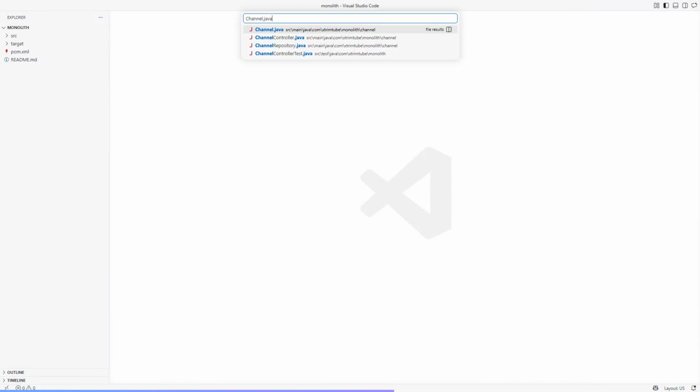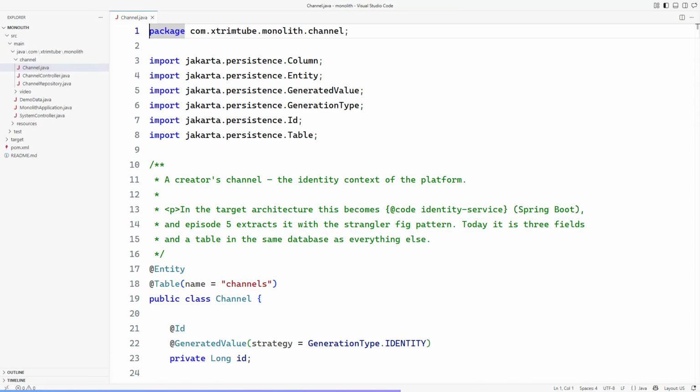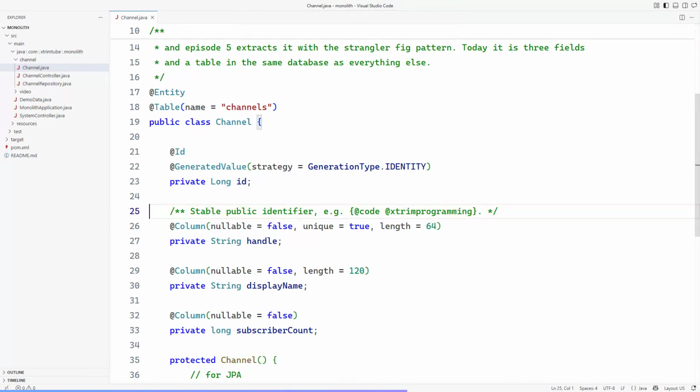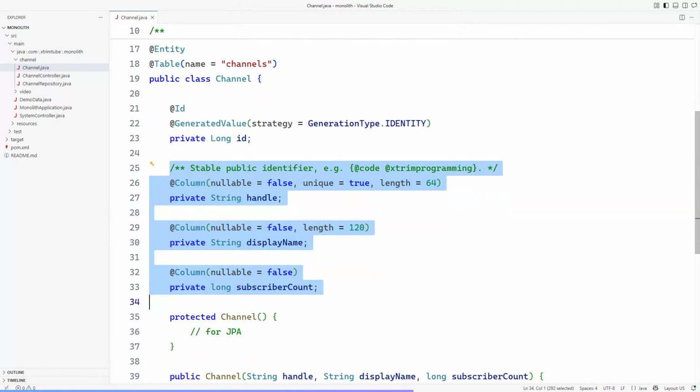Now back to our own code because we already have 2 contexts and they are just folders. Channel is identity. Video is the catalog. 2 packages, 1 process, boundaries that cost nothing today because nothing enforces them.